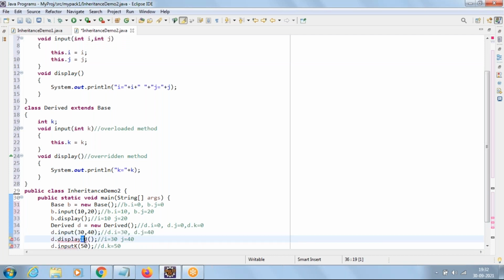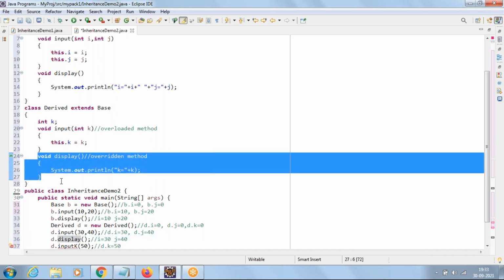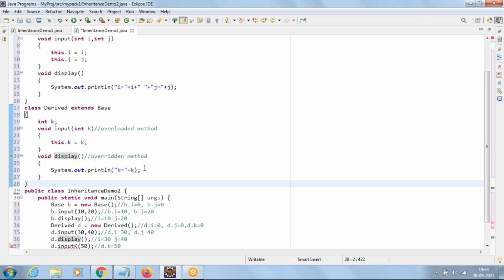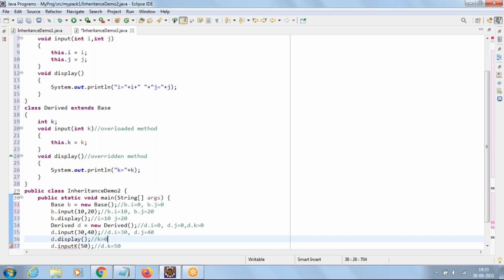Now when you say d dot display, now this is important. Which display method will it invoke? This time derived only. Very good. It will go to derived display because of the overridden method, always overridden. It is printing only the k value, so the value of k is going to print as 0 here.